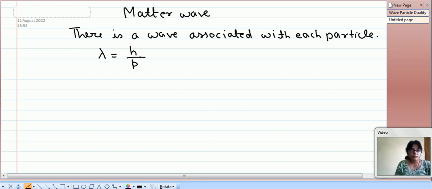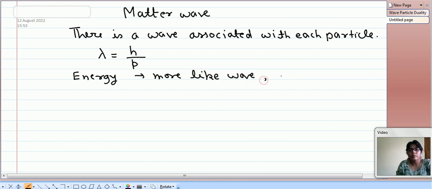So if originally there is some energy, then that energy is more like wave, and then it behaves like particle.